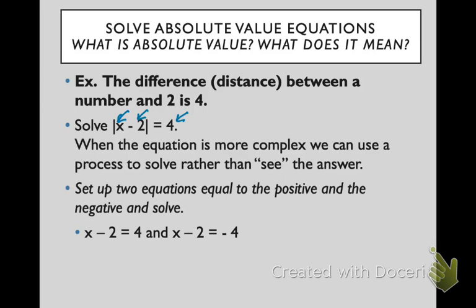So we use that logic to set up two equations. So look below, notice I have two equations set up. I have dropped the absolute value bars because these equations that I'm setting up are the definition of absolute value. I have x minus 2 equals positive 4, that's my positive case, and x minus 2 equals -4, that's my negative case, going in the negative direction. So now I just simply do the math. So the two numbers that are 2 away from 4 are 6 and -2.